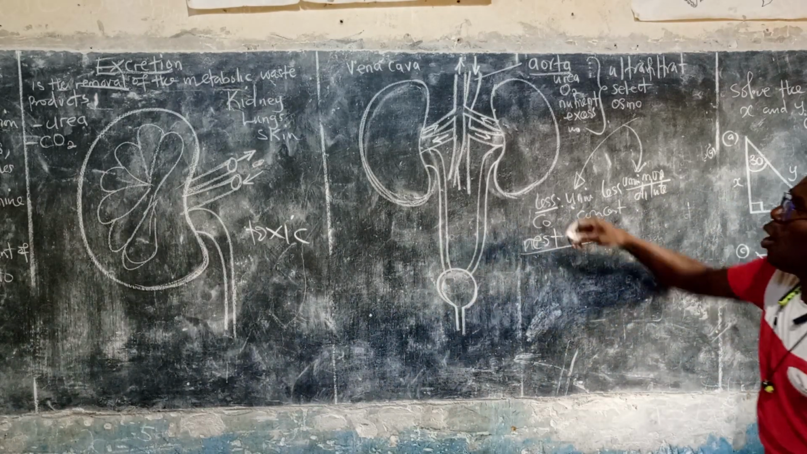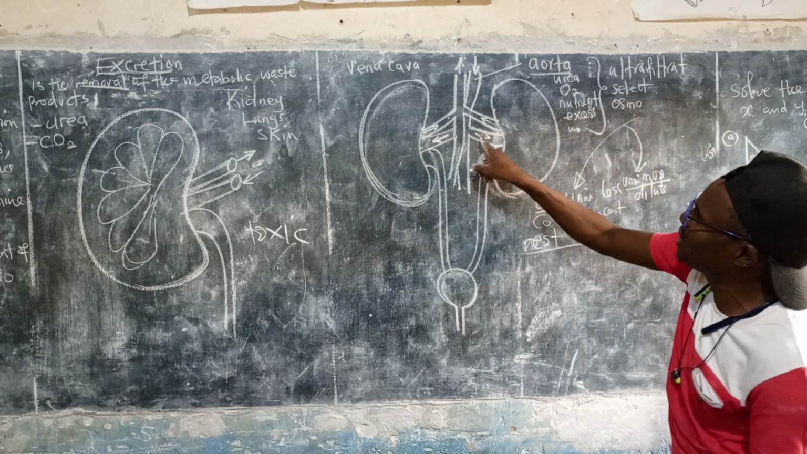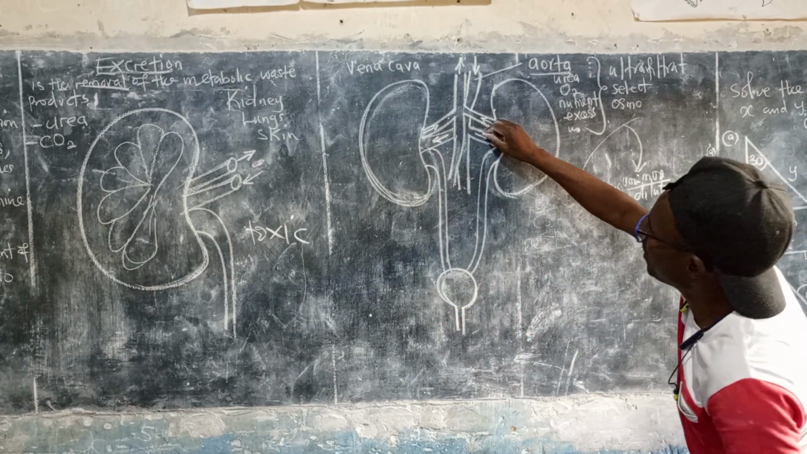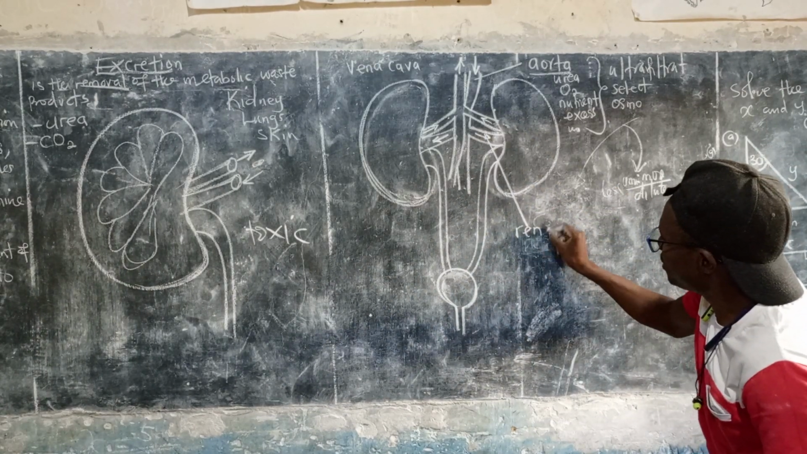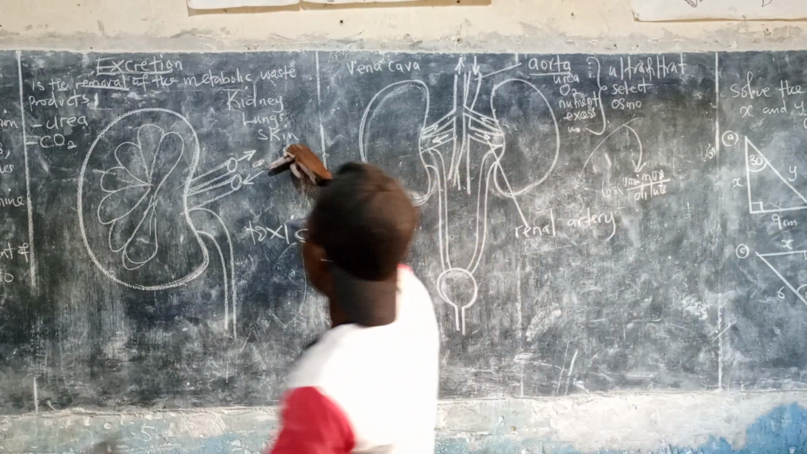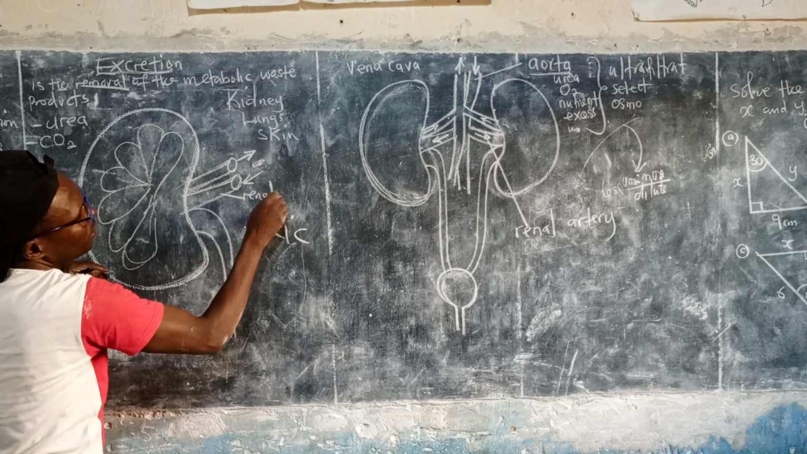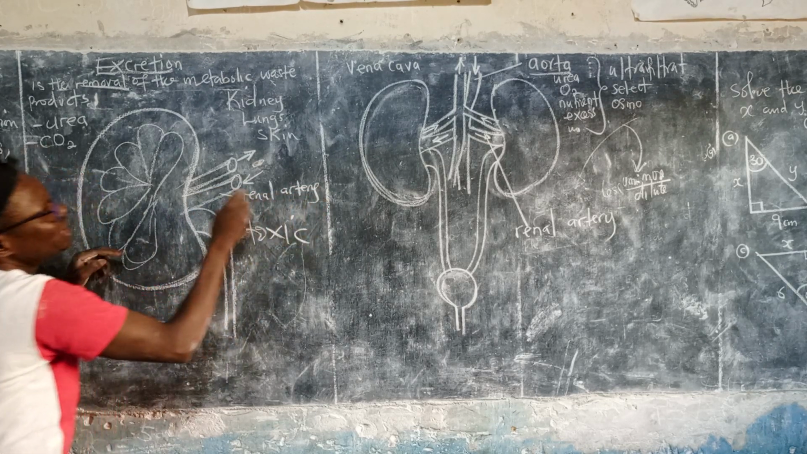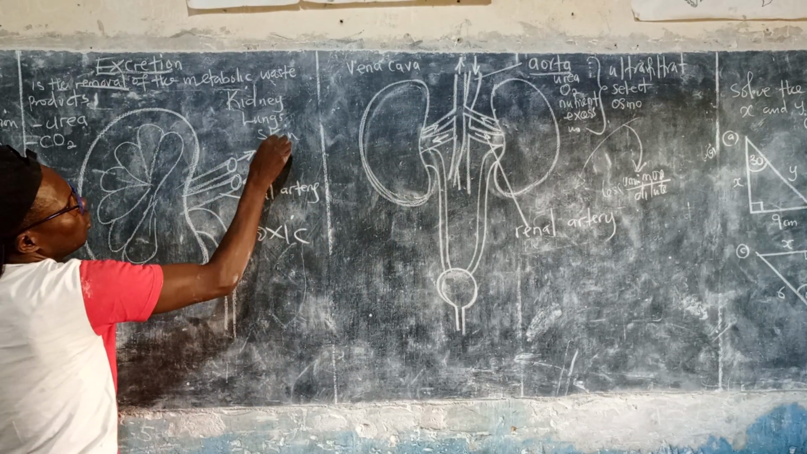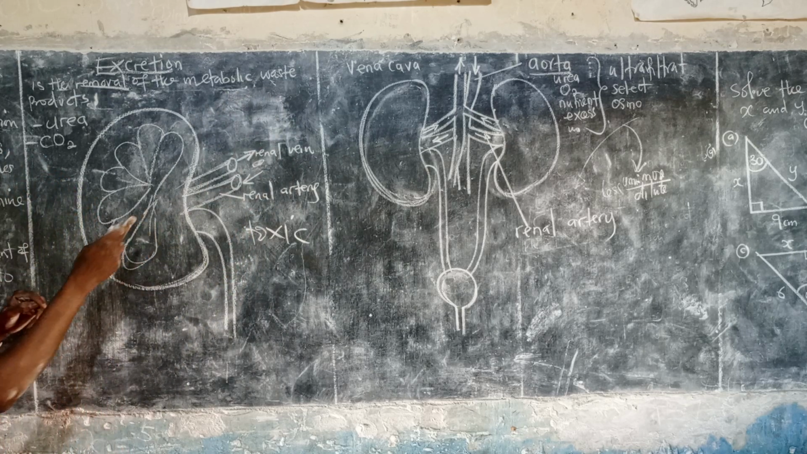Now, this one here, the aorta, when it comes, it branches off into this blood vessel. And this blood vessel is called the renal artery. The renal artery here is the one which is bringing blood into the kidney. The one which is taking blood and joining into the vena cava is what we call the renal vein. Very important, for the exam.